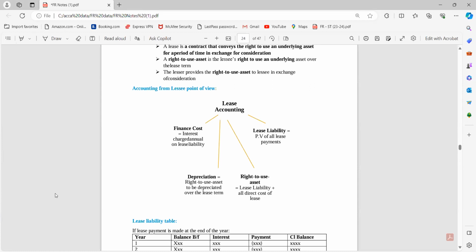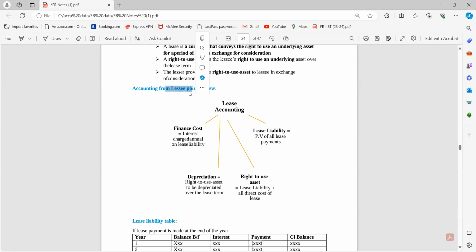That means the commercial or economic reality, in which the owner is different, and the legal reality, in which the owner is different. In the case of legal reality, the owner is the lessor, right? But in commercial economic benefit terms, the lessee is using that asset. So in that sense, the lessee is the owner. So when we consider lease accounting in the books of the lessee, we have to consider a few